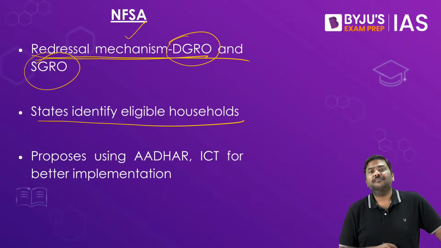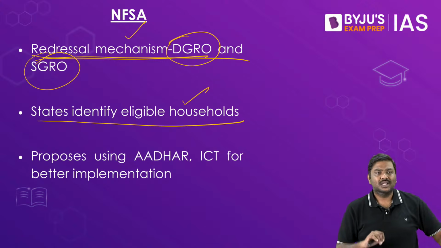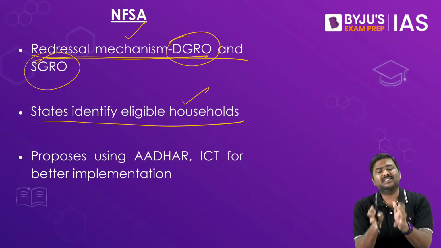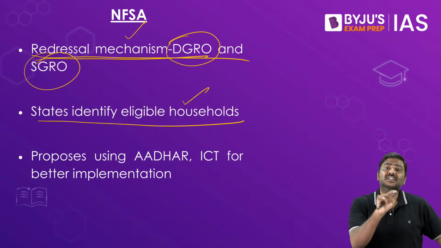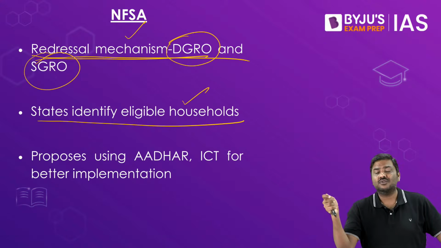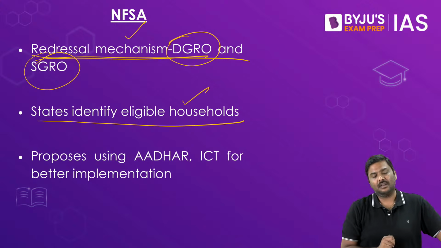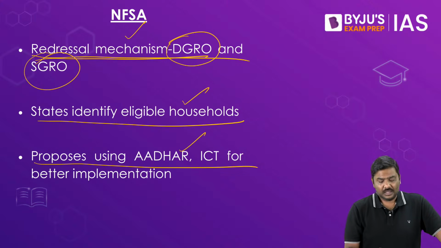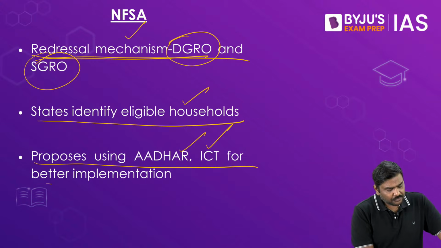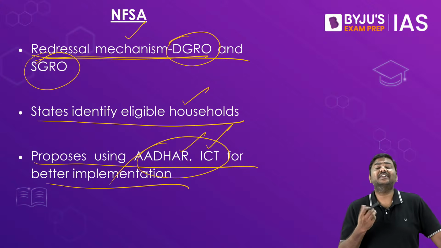Next very important point, it is the duty of the state governments to identify the eligible households. Central government will simply allocate the maximum number of households that have to be identified for a state. It is the duty of the states to identify these individual households and say you would be covered under NFSA, you will get this kind of entitlement. In addition, this act also proposes utilization of Aadhaar and information communication technology for better implementation of this scheme. In fact, we are already using these kinds of technologies.